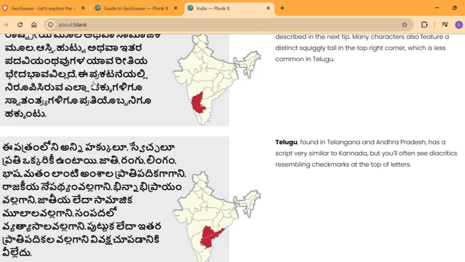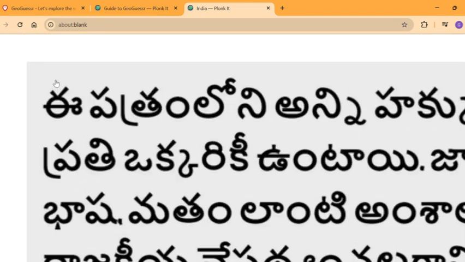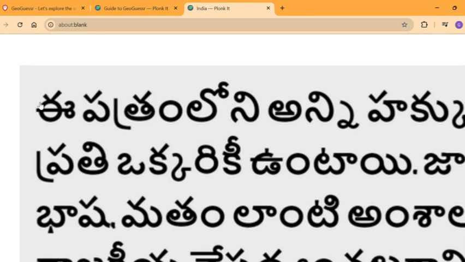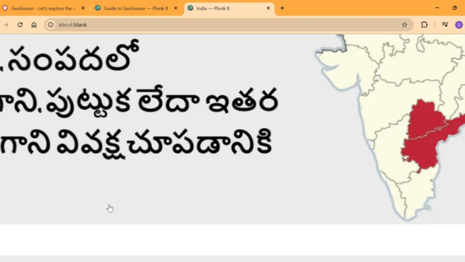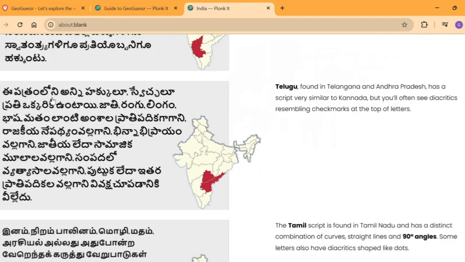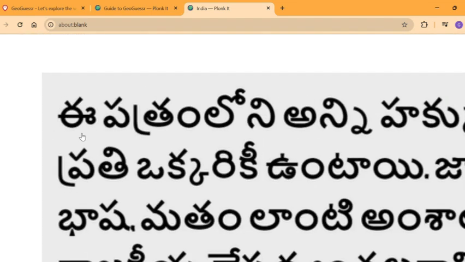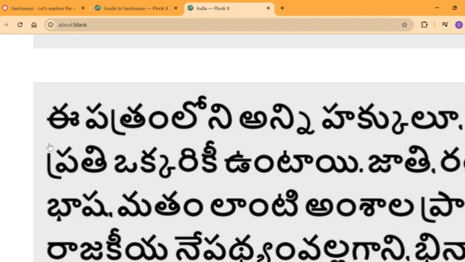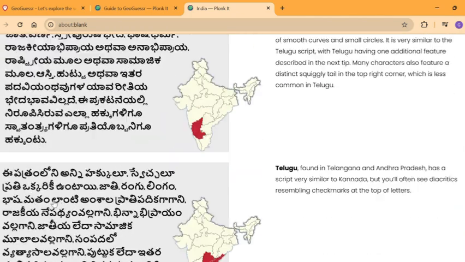If it is not having tick marks as well, you could probably go Telugu, because Telugu also has these tick marks mostly. These akimatras are very rare. You only get them sometimes, but mostly it's the tick marks that you have to consider. So for example, this is E in Telugu.